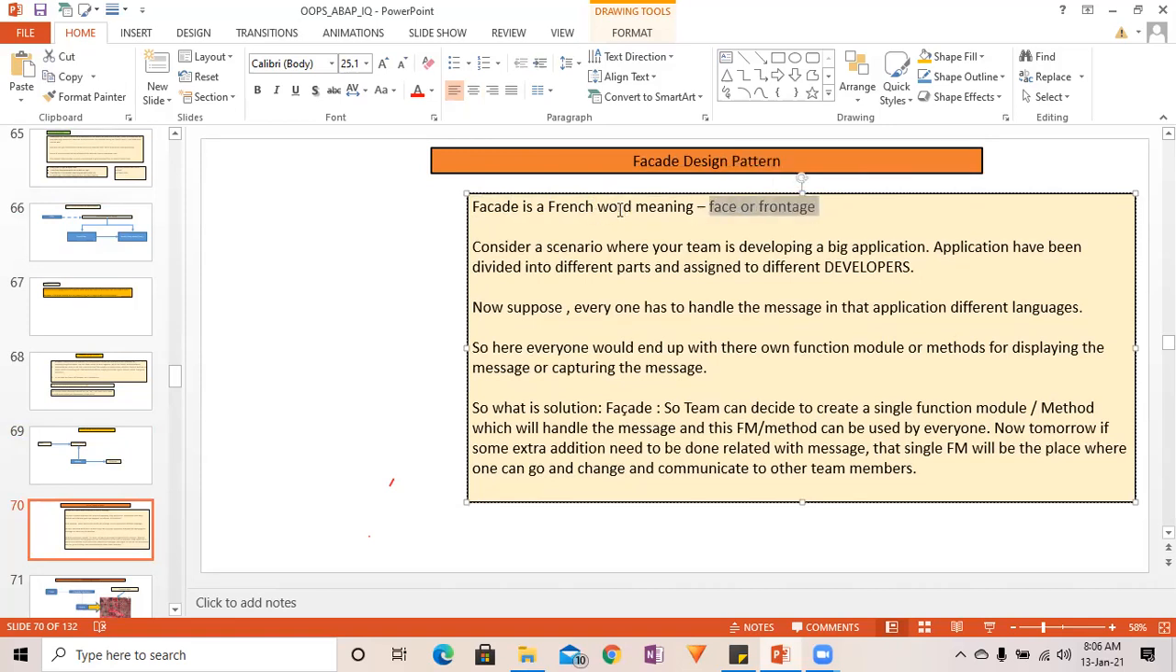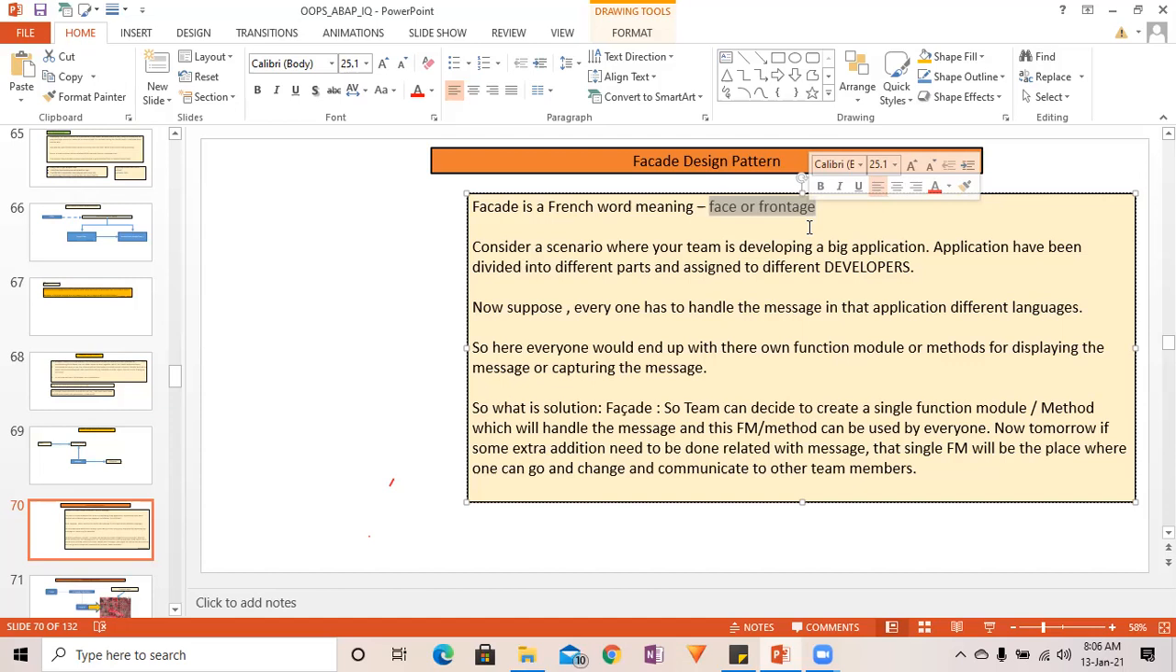Facade is a French word. Its meaning is face or frontage. See what happens in the facade design pattern. Suppose you have a big requirement, a complex requirement. What you are going to do is, if your team has decided to implement this big requirement and everybody is going to use it,